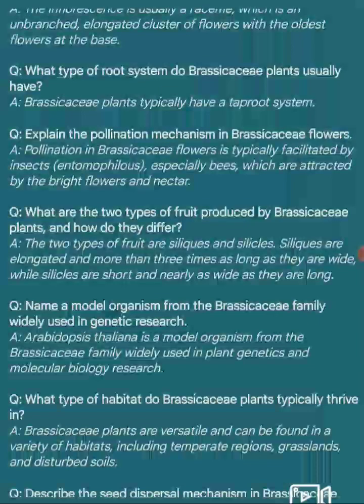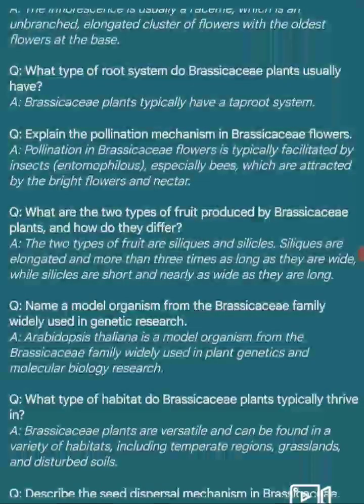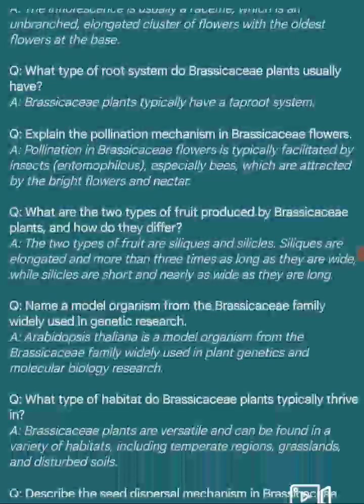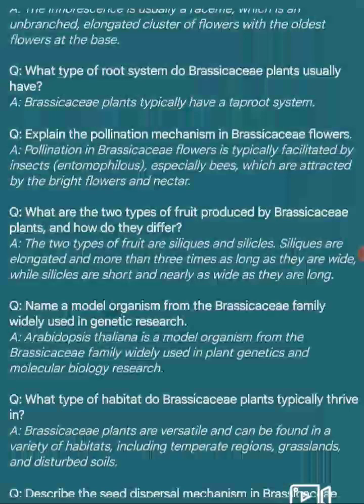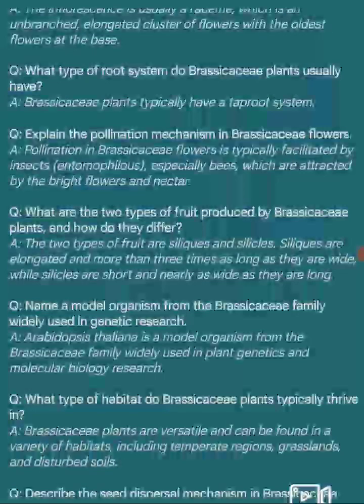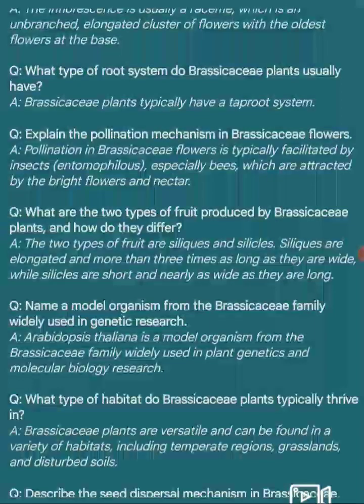Next question. What are the two types of fruit produced by Brassicaceae plants and how do they differ? Answer. The two types of fruits are siliques and silicles. Siliques are elongated and more than three times as long as they are wide, while silicles are short and nearly as wide as they are long.